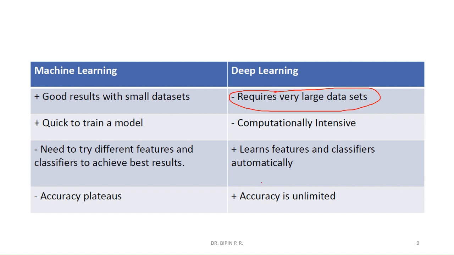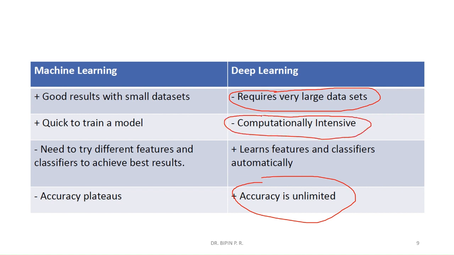In that case, we can make use of deep learning. But the problem is, we require a high-end system. But if the data set is small, we can make use of machine learning, but the accuracy will be limited. Okay, so this is a performance-wise comparison of machine learning and deep learning. I think this is clear to you.